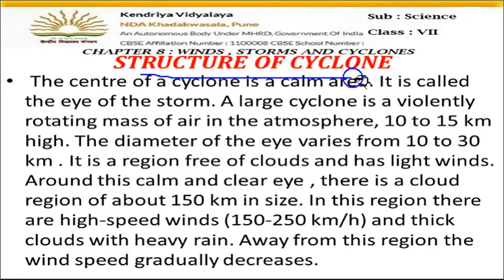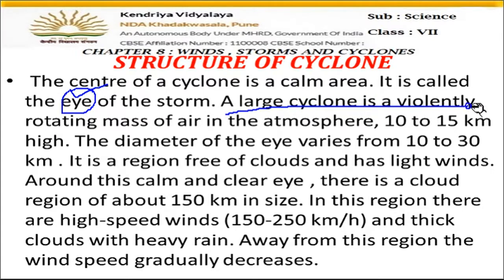Then what is the structure of the cyclone? Okay, let us see the structure of the cyclone. So we have seen that when the cyclones come, there is a low pressure area in the center, and that center of the cyclone with the low pressure is called the calm area. It's a calm area, meaning there is no harm in that area, because it's a low pressure area. That area which is very calm, which is not harmful, is called the eye of the storm, the eye of the cyclone. That part is called the eye.